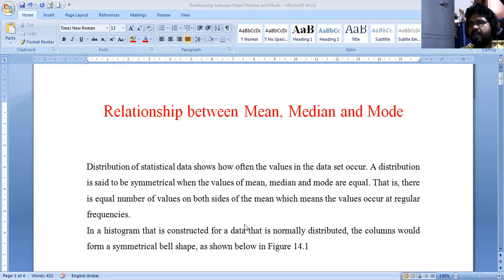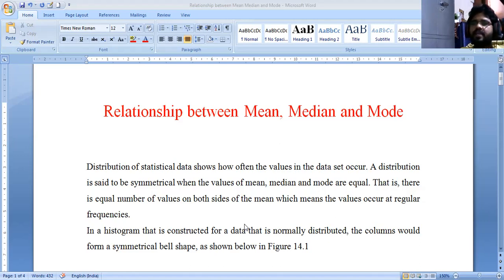The distribution of any data shows how often the values in the data set occur. So whether the distribution is symmetrical or asymmetrical. A distribution is said to be symmetrical when the mean value, median value, and mode value are equal.